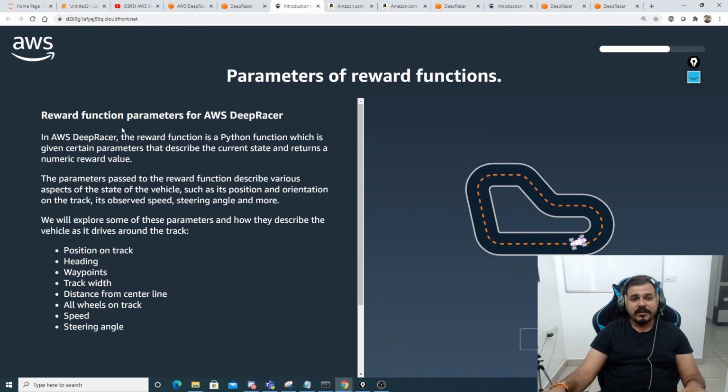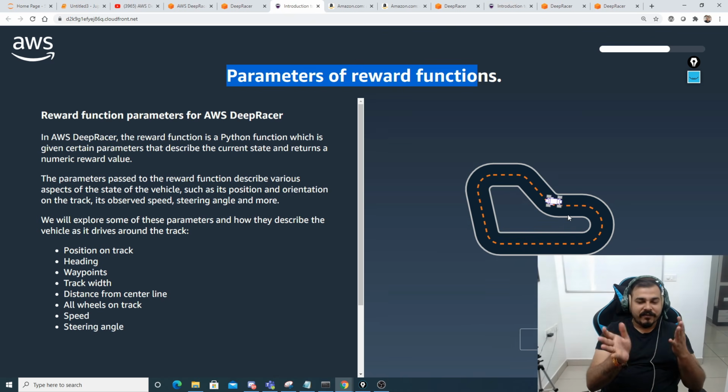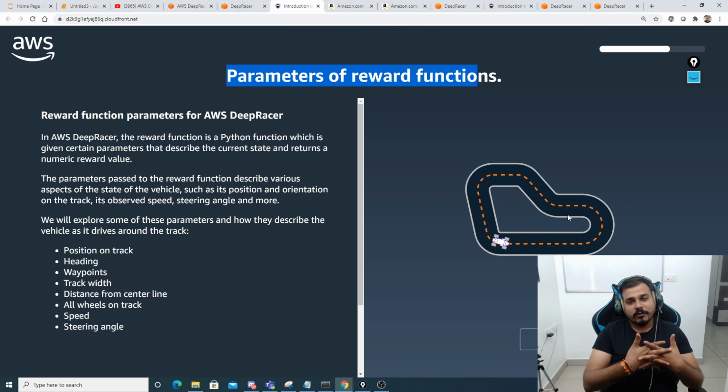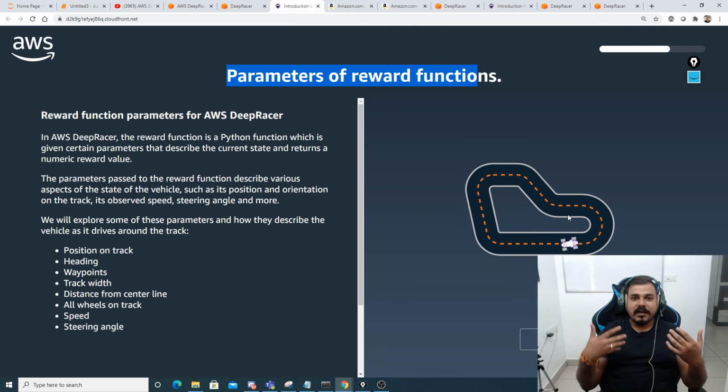brief idea about this, and again there is also something called the parameter of the reward function over here in this particular case. Again, these are some different examples. Here the road is just not straight, so based on this particular road divergence and convergence, they'll also try to make a path. Again, as I said, reinforcement learning is not that easy. You have to really put a lot of effort to write each and every line of code, again, to understand various things. I will definitely help you out with the help of machine learning, deep learning, reinforcement learning.